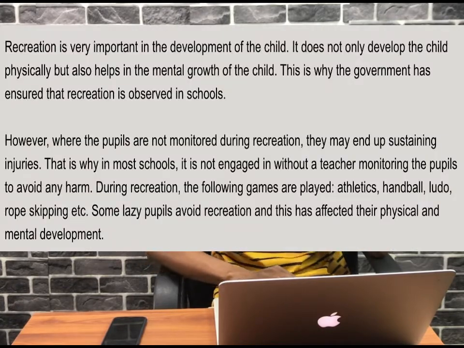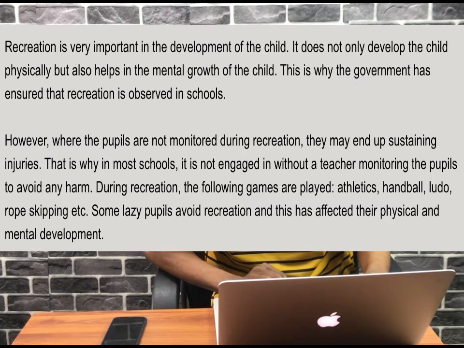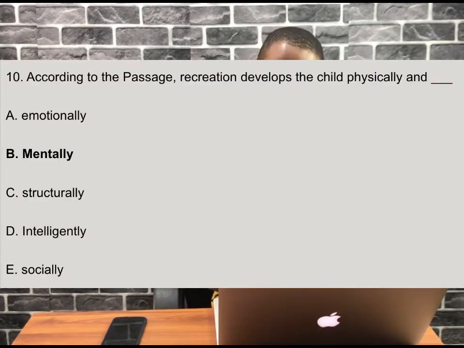We know what to expect in the passage, what to look for. Now let's read the passage. Recreation is very important in the development of the child. It does not only develop the child physically, but also helps in mental growth of the child. You see, we've answered one question now. Recreation develops the child physically and mentally. So number 10 is B. Let's proceed.